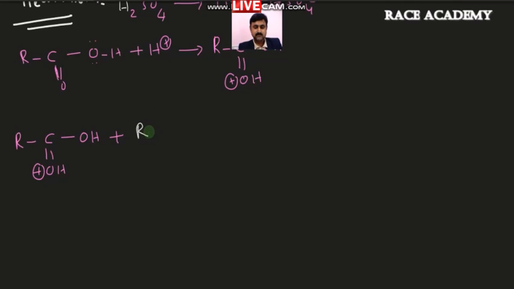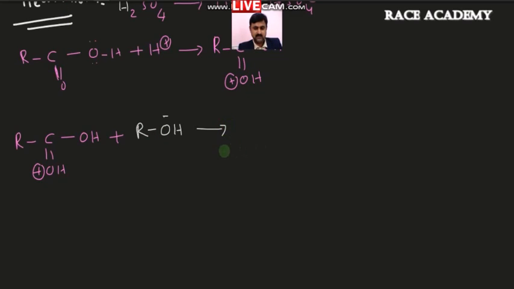ROH. I am taking ROH as the alcohol, and as you know, in this alcohol, the OR group, if it is exhibiting nucleophile behavior, then definitely it will come onto this carbon and give a new product. This is also an intermediate one.